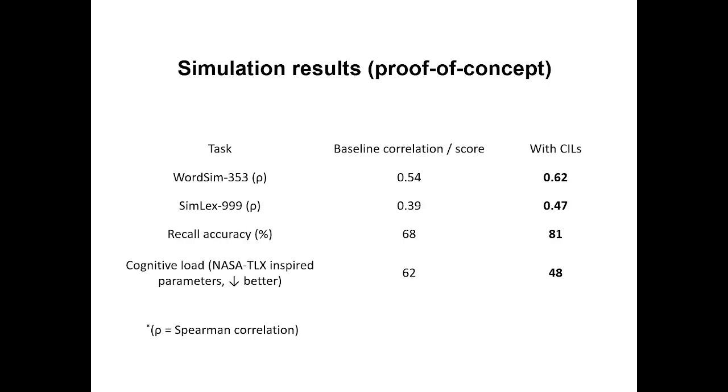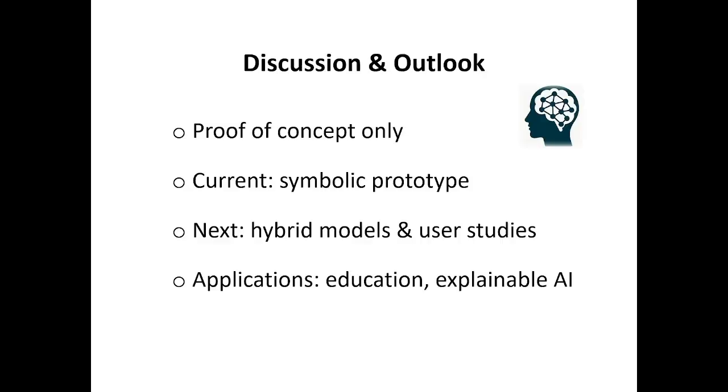This table summarizes the simulation outcomes. On semantic similarity benchmarks, Spearman correlation with human ratings increased when cognitive encodings were applied. In the recall-oriented scenario, accuracy improved while cognitive load estimated with NASA TLX-inspired parameters decreased. These results demonstrate the feasibility of the approach, while remaining preliminary and simulation-based.